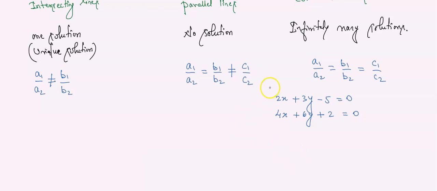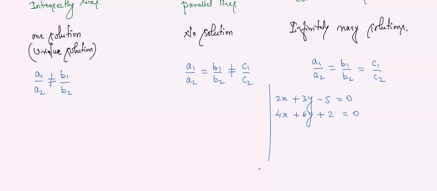Understood or not? Can you tell me quickly which type of lines they are? Quick, make it fast. Which type of lines exist? The question is 2x plus 3y minus 5 equals 0 and 4x plus 6y plus 2 equals 0. Which type of lines?